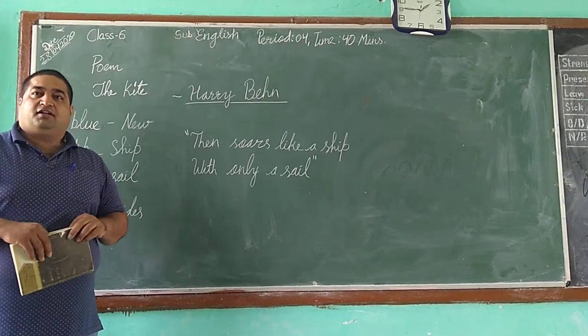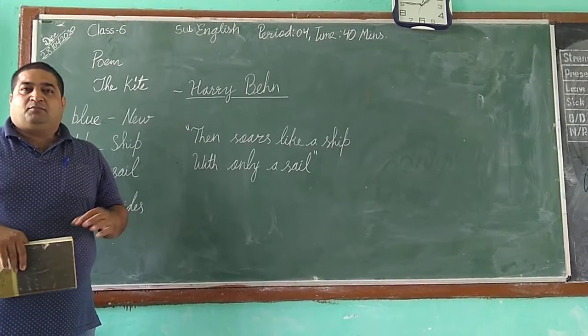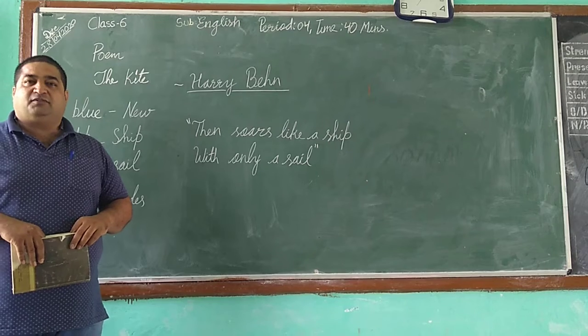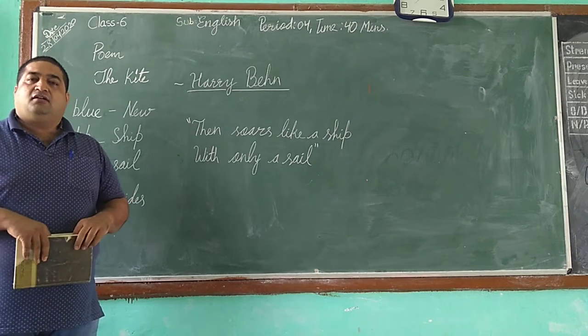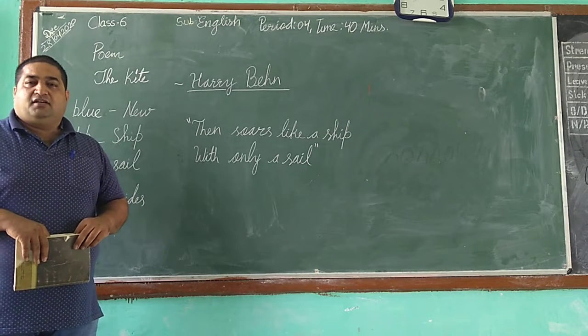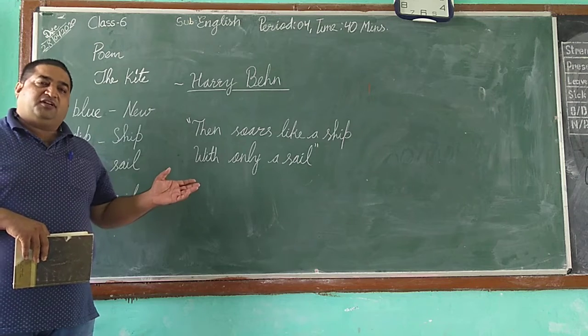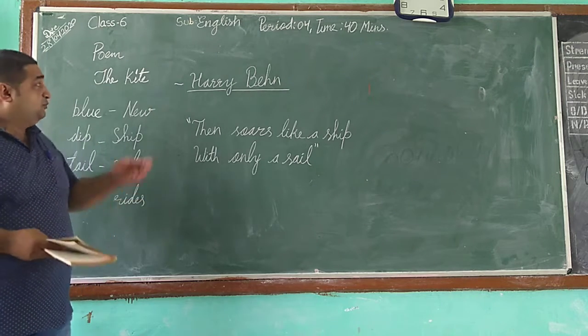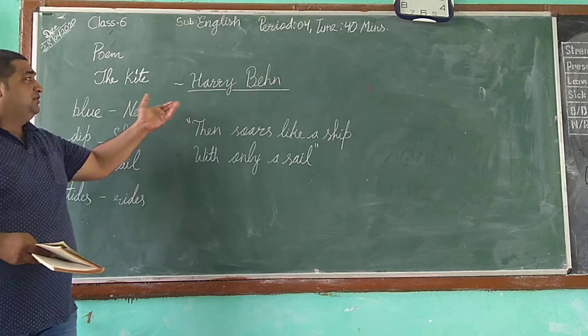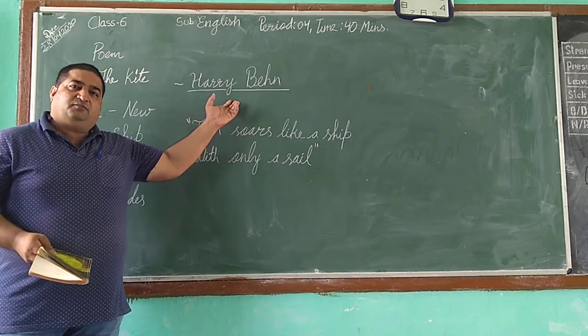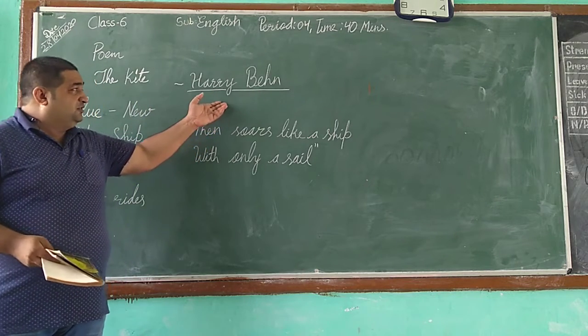Hello friends, today we are going to read a poem, The Kite. This poem is prescribed in class 6 by CBSE in the book named Honeysuckle. This is the poem titled The Kite. The poem is composed by the poet Harry Behn. Let us know something about Harry Behn.